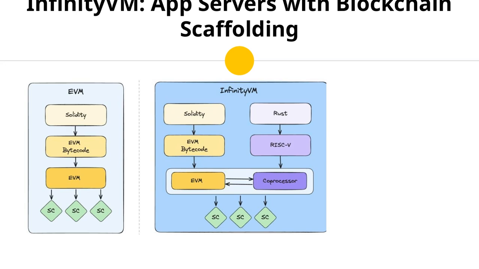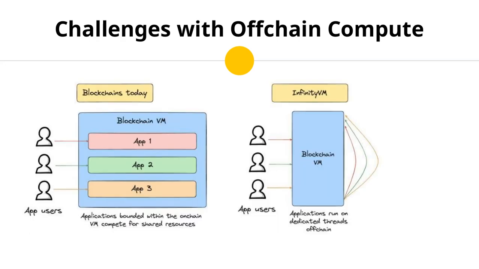InfinityVM integrates off-chain compute with blockchain scaffolding, allowing applications to leverage the decentralized properties of blockchains while maintaining the flexibility and scalability of off-chain resources. This approach ensures high performance, safety, and composability. Off-chain compute introduces challenges like reversion logic and fraud risks. Systems like zkVMs and optimistic techniques can address these issues, but require careful implementation to ensure consistency and security across